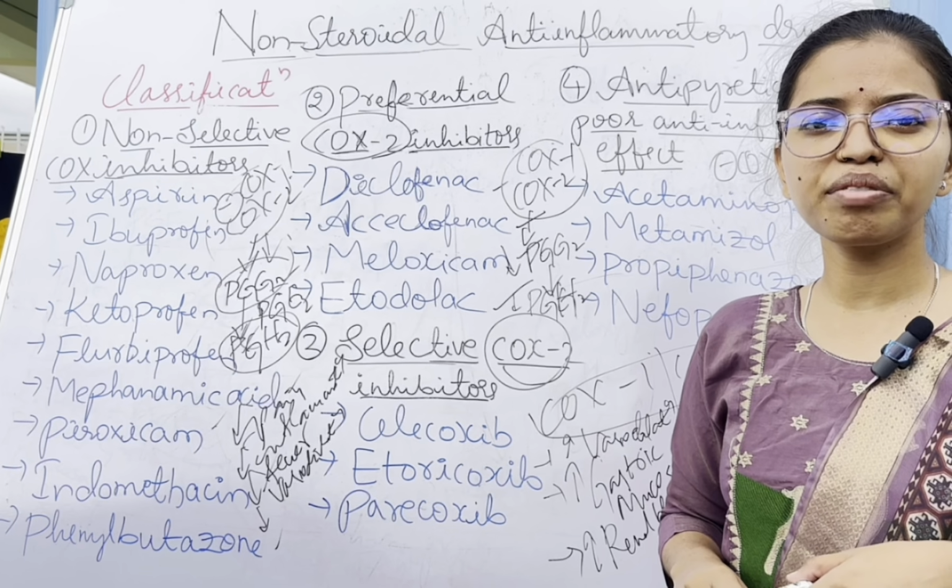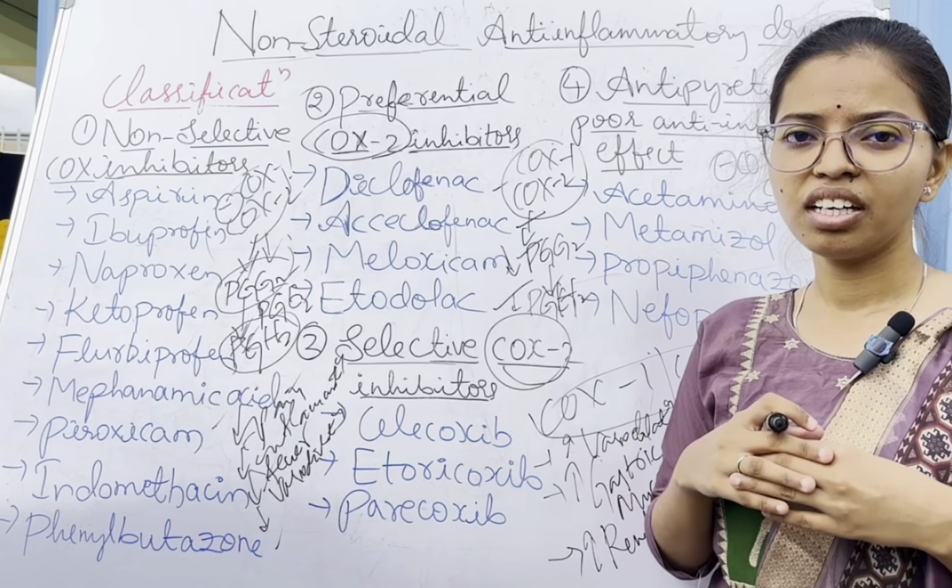That means the temperature will decrease and your fever will be reduced.